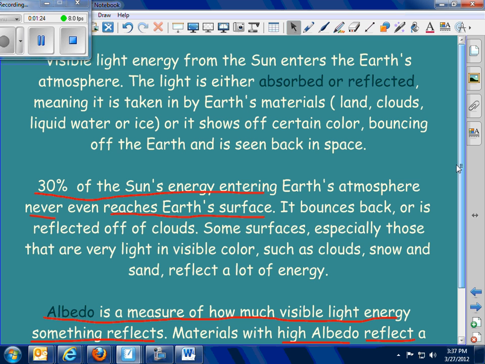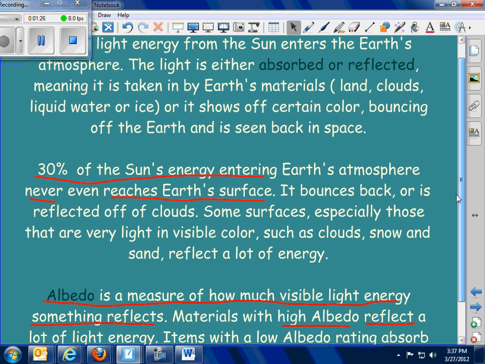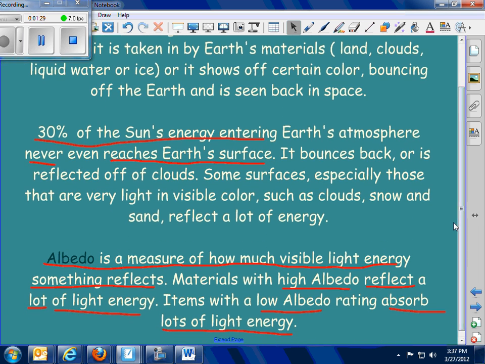And we put in our notes just the underlined portion, which is just the definition of albedo. If it has high albedo, it reflects a lot of energy, and if it has low albedo, it absorbs a lot of energy. Low albedo items tend to be darker in color, blacks and browns. Higher albedo tends to be white: clouds, snow, sand. Those are things that reflect a lot of the energy from the sun.